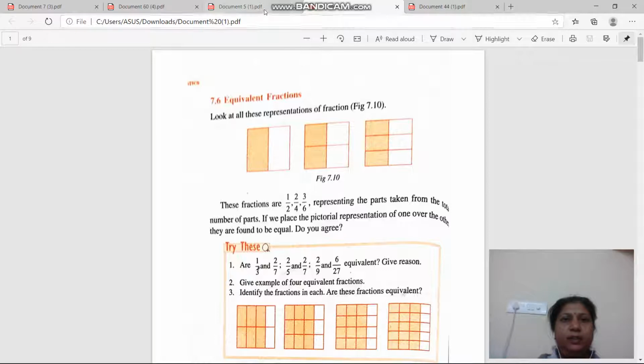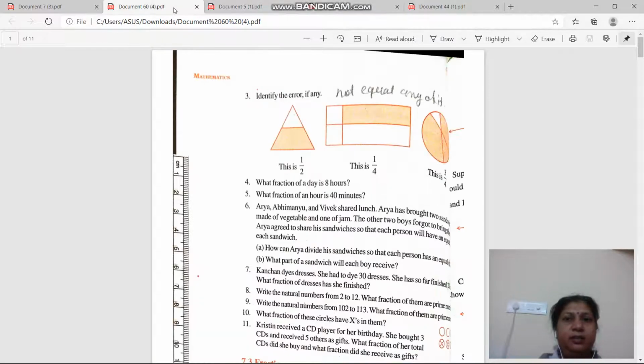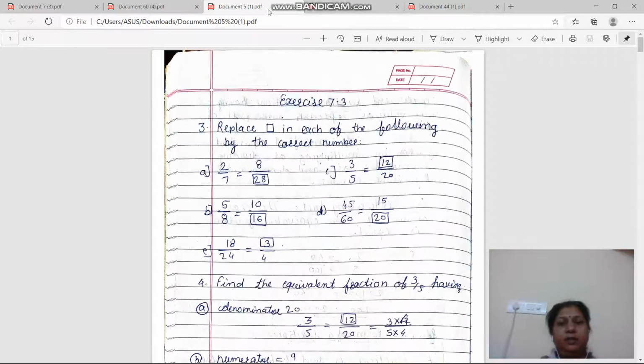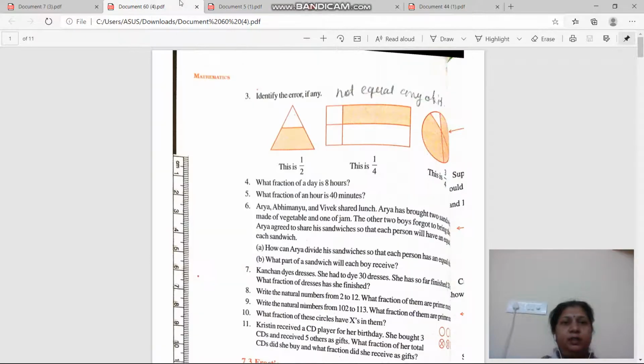So I think it is it? No. This one is equivalent fractions, and this one is exercise 7.3. Okay, just check.